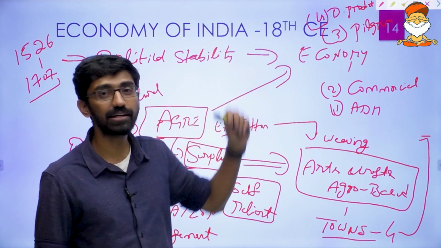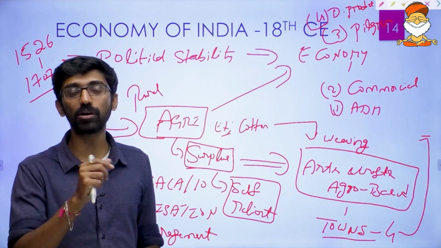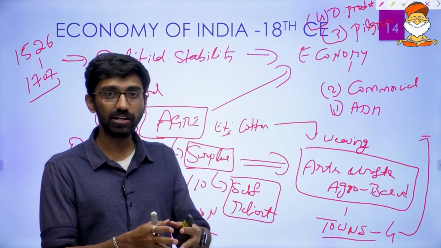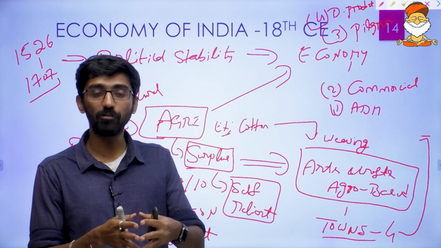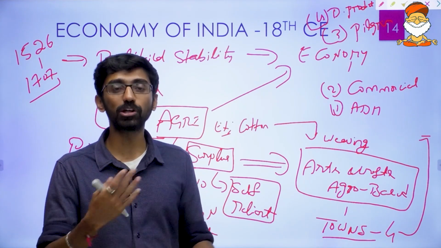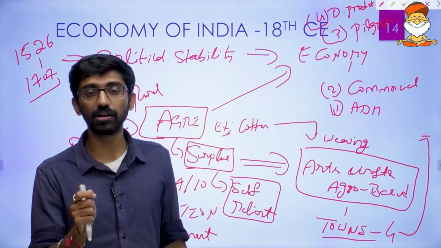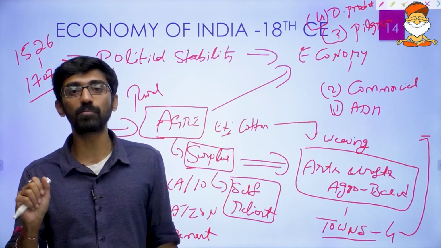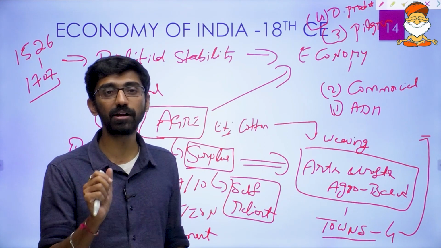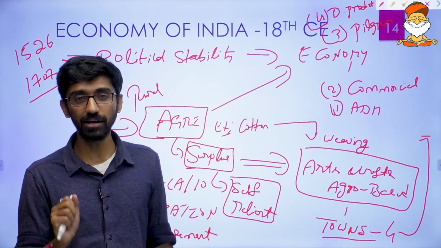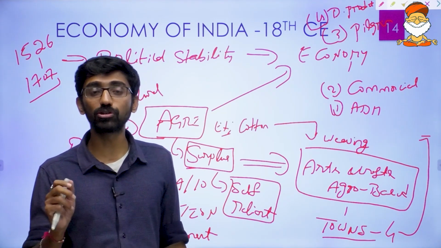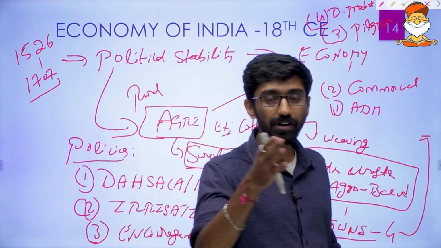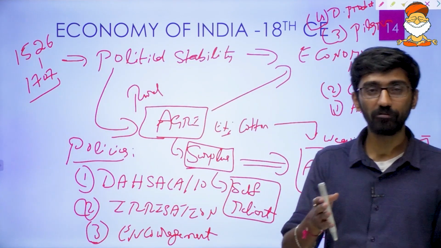And the fourth one, distinct product towns. Today, distinct product towns can be related to the geographical indication tag. One particular village or region developed into a town area because that region had the skill in producing one particular product. For example, Patan in Gujarat, which was known for dyeing, and Bayana in Rajasthan, which was known for indigo cultivation.